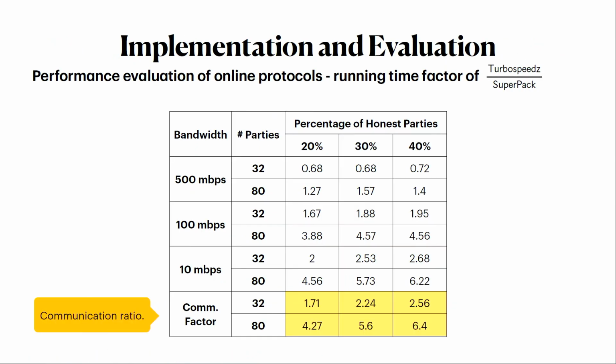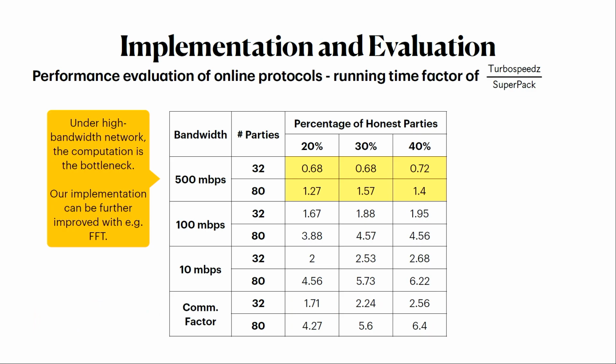The authors also implemented most parts of the protocol and ran some benchmarks, which you can see in this table. So the bottom two rows of the table are just the theoretical communication costs, measured in terms of the improvement factor compared with TurboSpeedz. So here you can see that it has, in practice, around 2 to 6 times less communication than TurboSpeedz for, say, 32 or 80 parties. And then, of course, the question is, how does this translate into real-world performance improvements for the implementation?